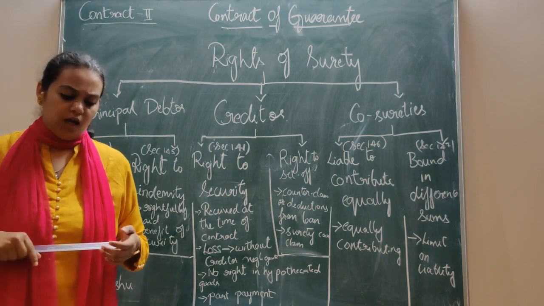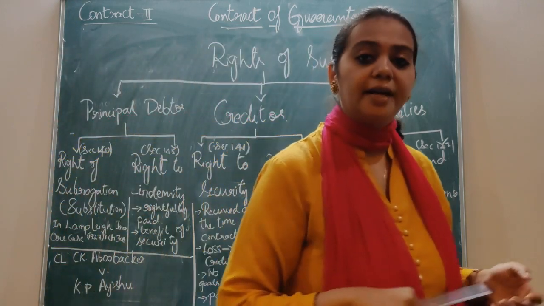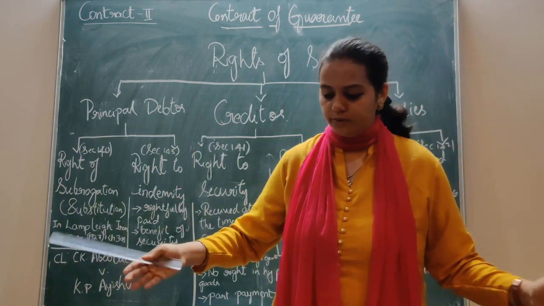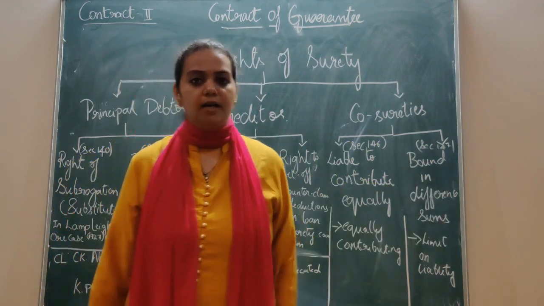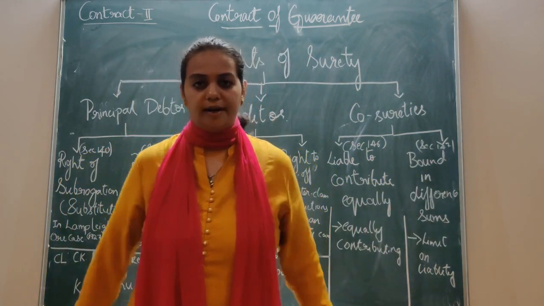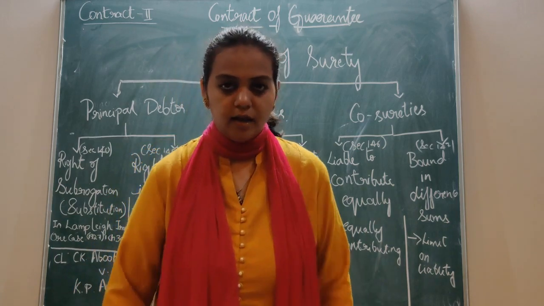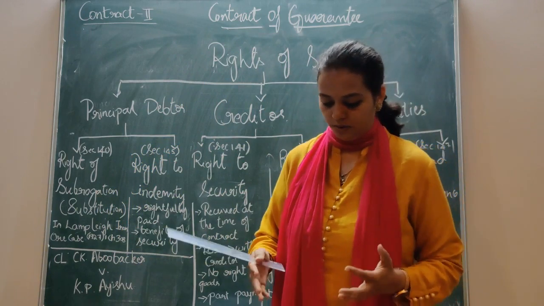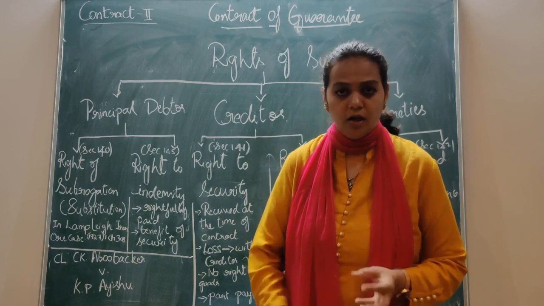It means if a person is receiving at the time of contract, that is, today the principal debtor and creditor enter into a contract for some loan. So today they are entering and the principal debtor is giving certain property or any of his goods as a security.